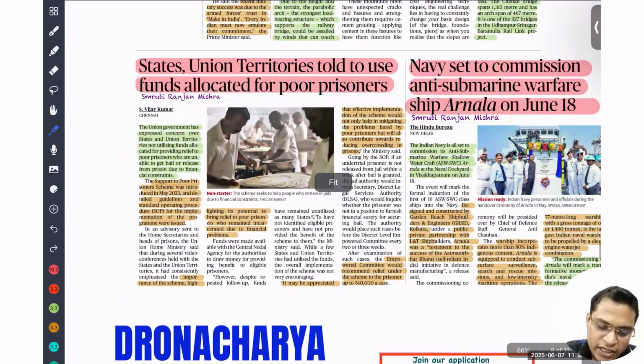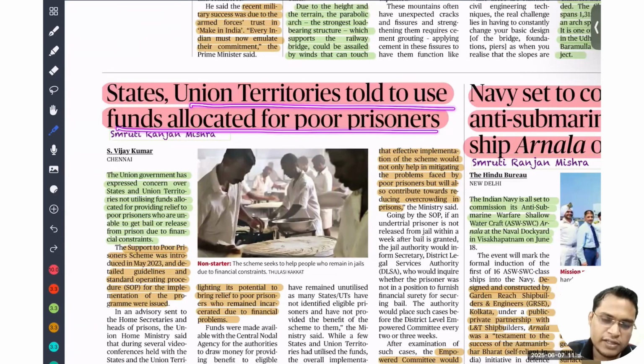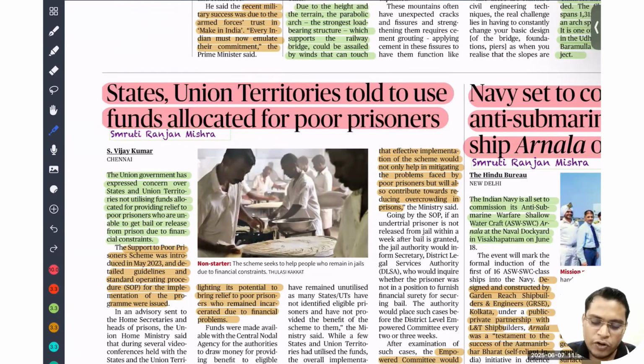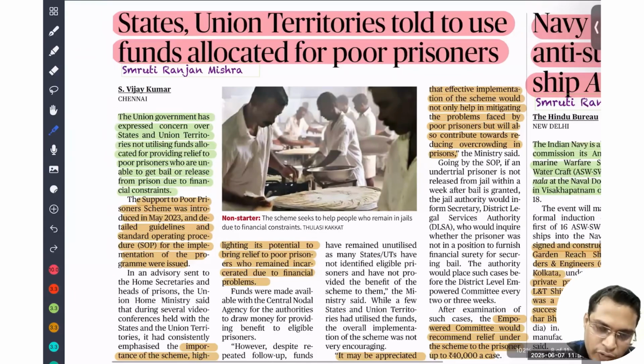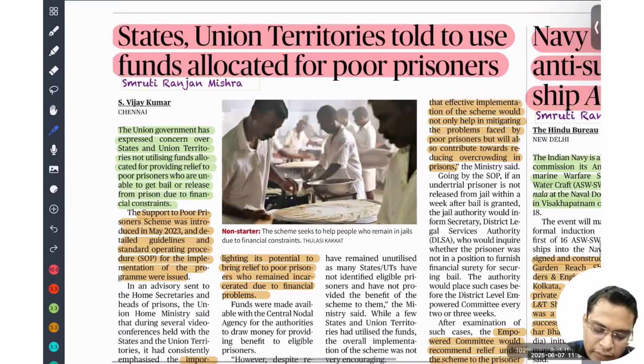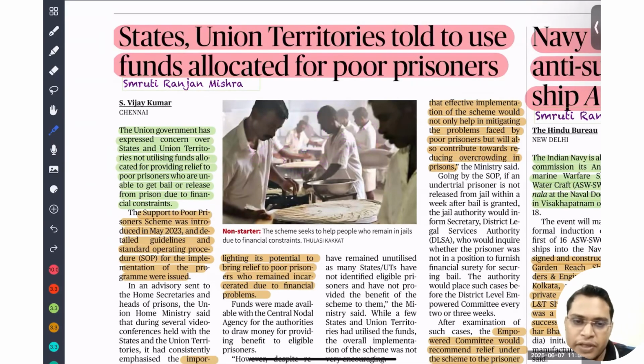The next is: states and union territories told to use the fund allocated for poor prisoners. There is a fund available with the state government for poor prisoners. There are so many prisoners who are not able to get bail because of lack of money for the bond. So this fund can be used to ensure that they get bail.